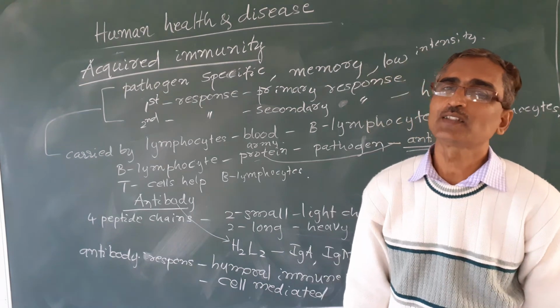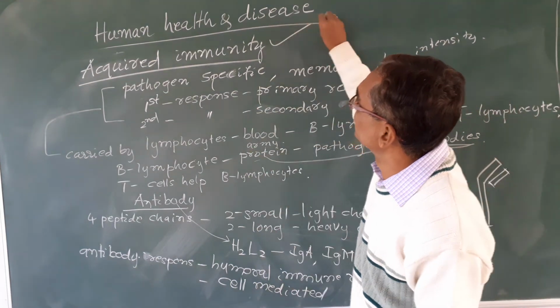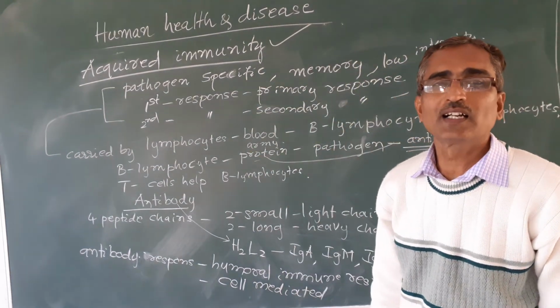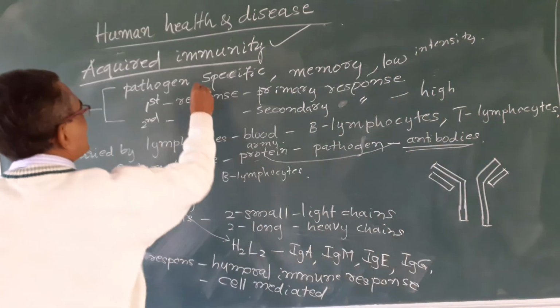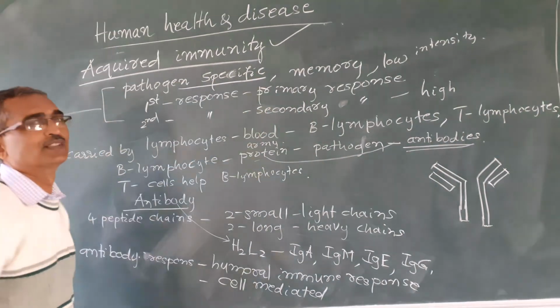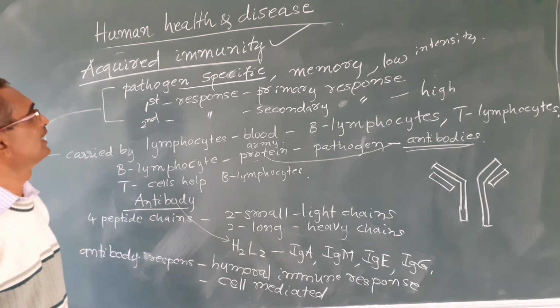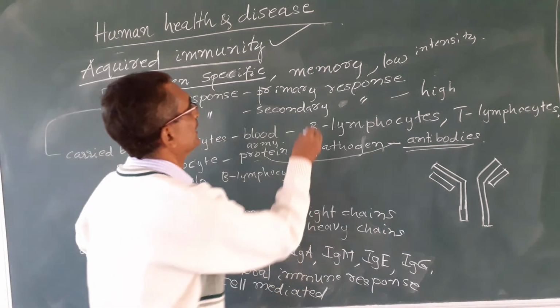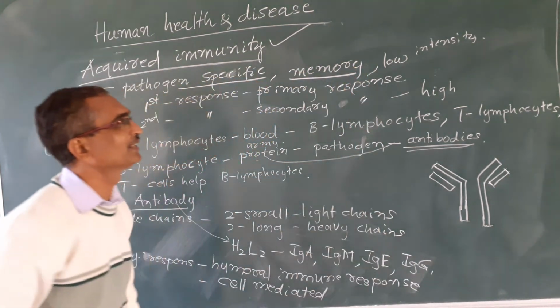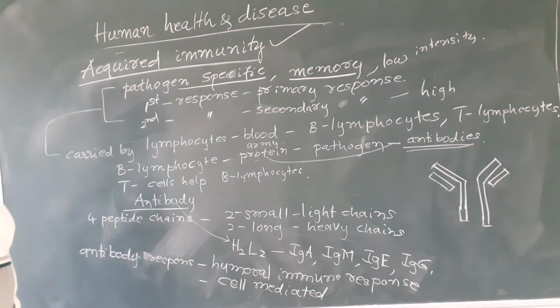The next one is acquired immunity, and this acquired immunity is pathogen specific. It is specific to certain pathogens, and it is produced in response to memory.